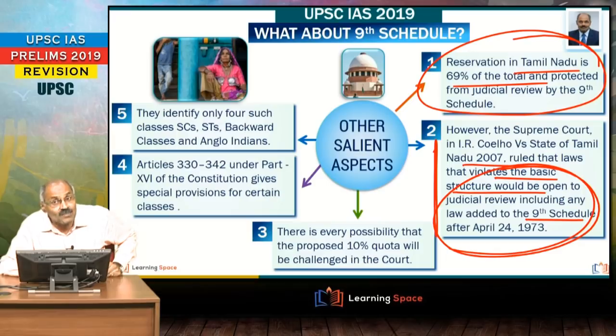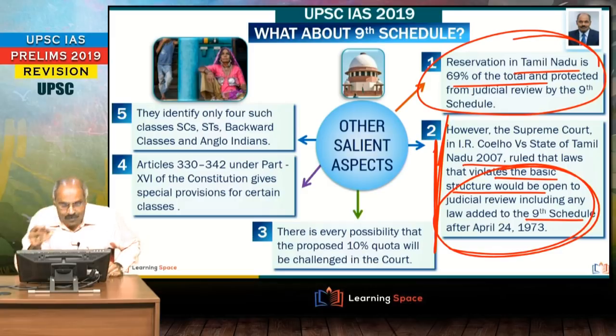That means subsequent to the Keshwananda Bharati case, if some law is included in the 9th schedule, it is still open to judicial review. So therefore, if the present constitutional amendment bringing 10% quota to the poor is included in the 9th schedule, then also it will be open for judicial review. And please don't forget, at present the matter is with the Supreme Court. So please look into this.